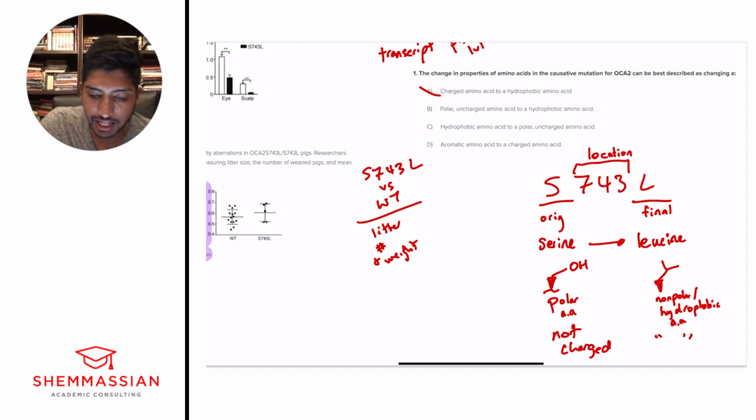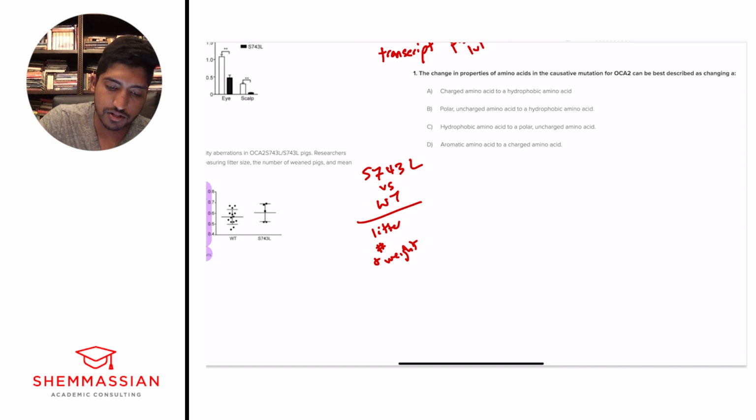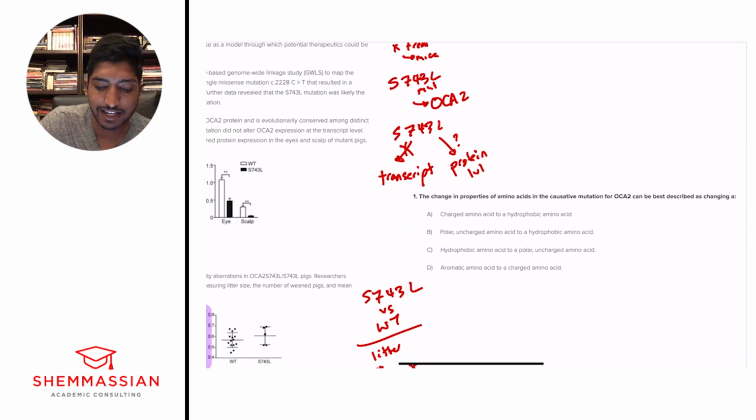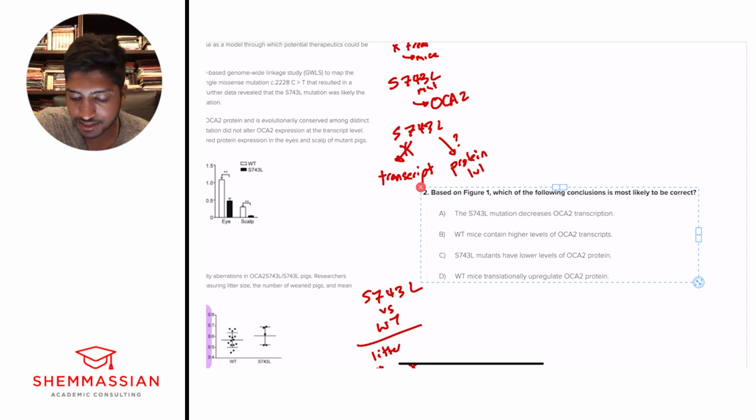And so we can eliminate A because we're not dealing with a charged amino acid. C, because our original is serine, which is not a hydrophobic one, is a hydrophilic one. Or D, aromatic. It's not aromatic. So already we're able to pick B, polar uncharged amino acid, to a hydrophobic amino acid. And we crushed it. We're 1 for 1 and on to the next question. So I really can't emphasize enough, gotta know your amino acids. They're gonna come up all over the test.